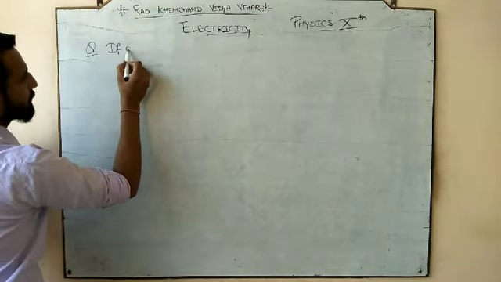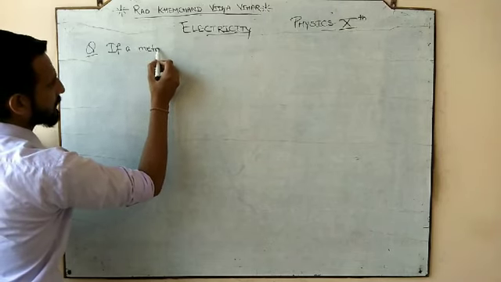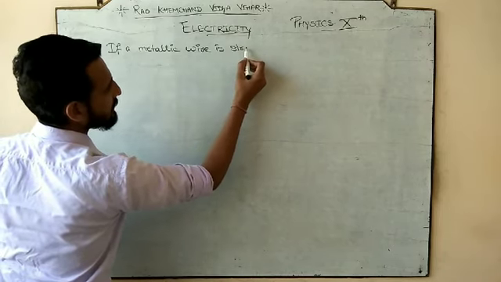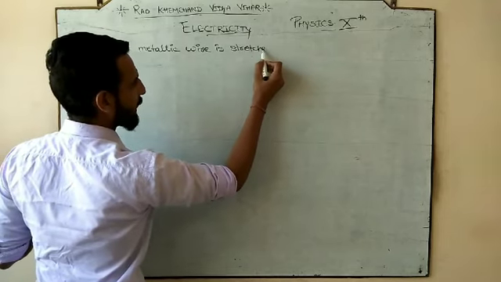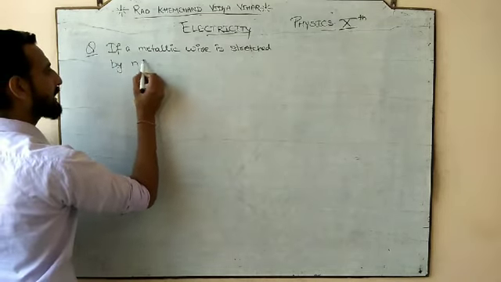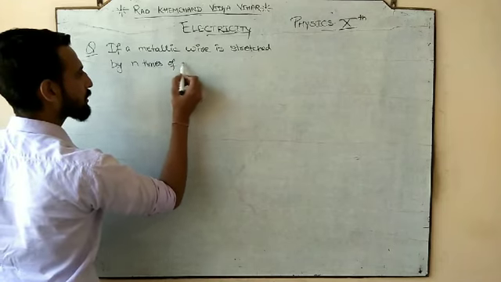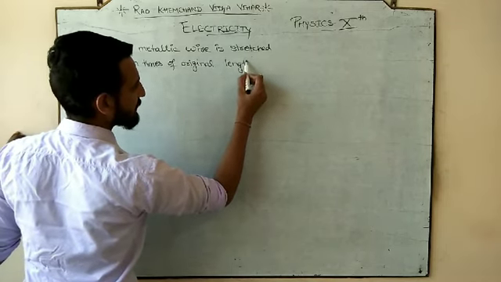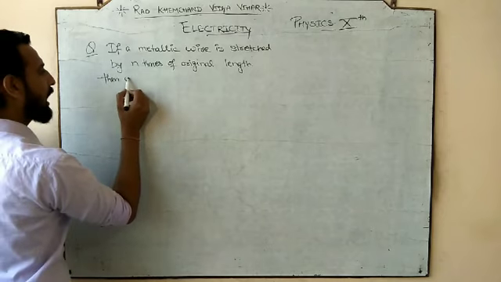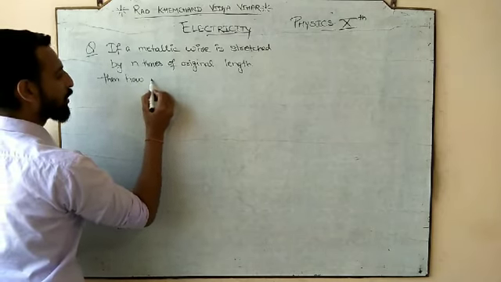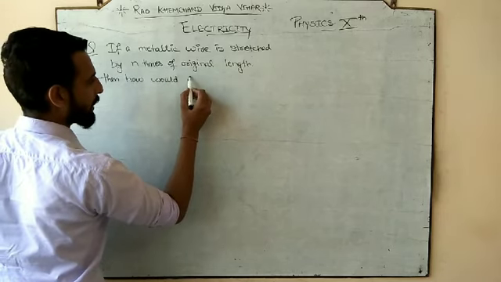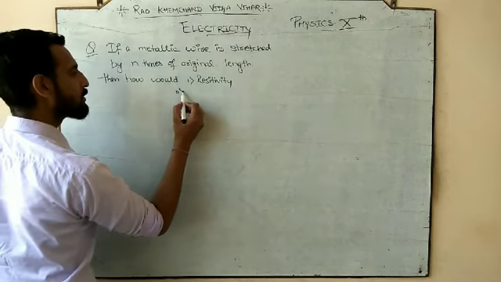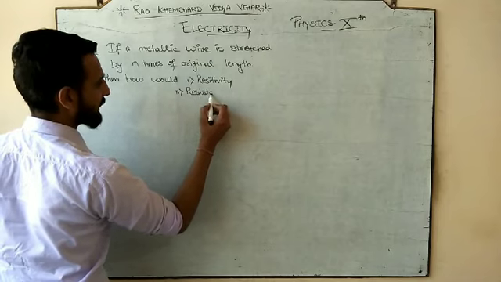If a metallic wire is stretched by n times of original length, then how would number 1, resistivity, number 2, resistance get affected.